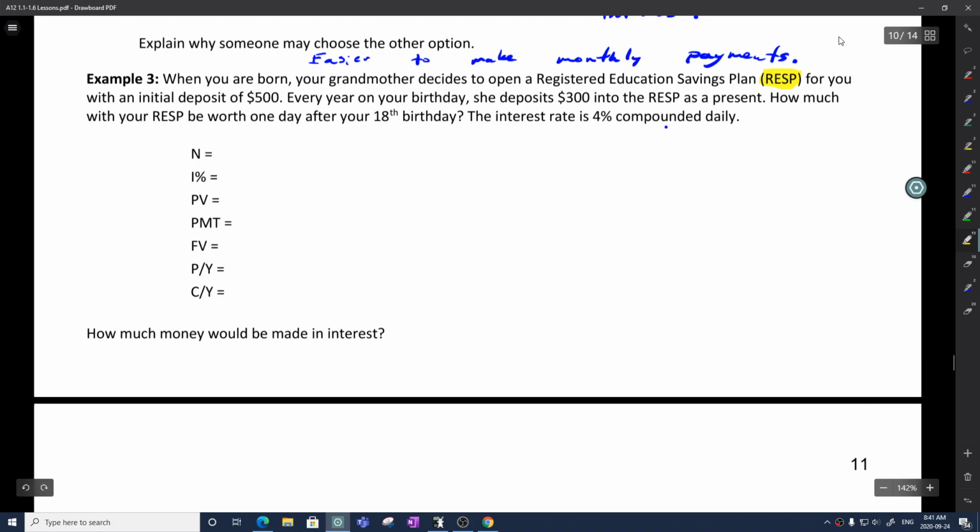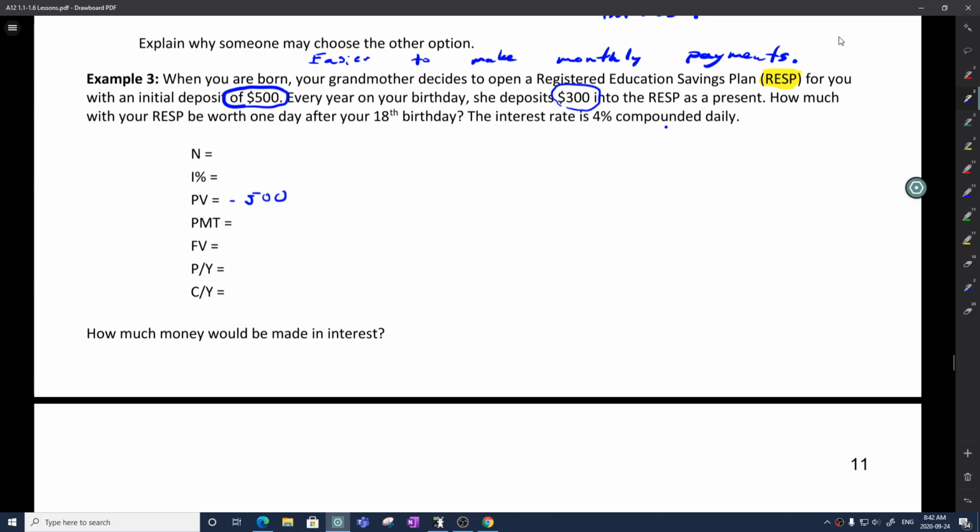As I'm reading this, an initial deposit of $500, and then on my birthday, she deposits $300. One way of looking at it is that the present value is minus $500 because it's $500 going away from you.